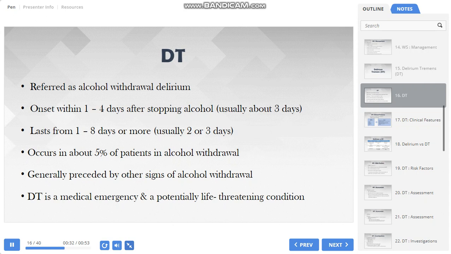Generally, delirium tremens is preceded by other signs of alcohol withdrawal. What is important to remember is that DT, or delirium tremens, is a medical emergency and a potentially life-threatening condition. So we should make every effort to prevent and manage DT.